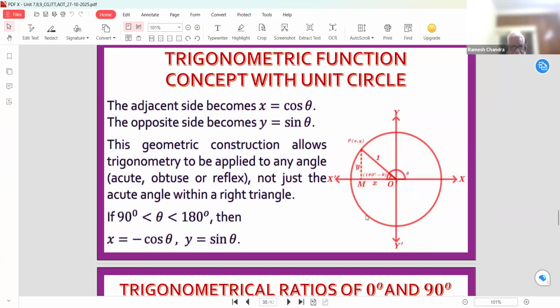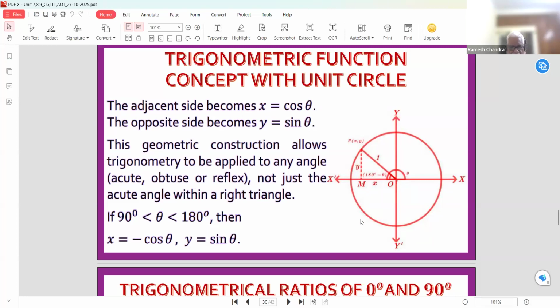So in 10th standard, we can differentiate between trigonometrical ratios and trigonometrical functions. Trigonometrical ratios are only defined for the acute angle, and trigonometrical functions are defined for any angle that lies between 0 and 360 degrees.